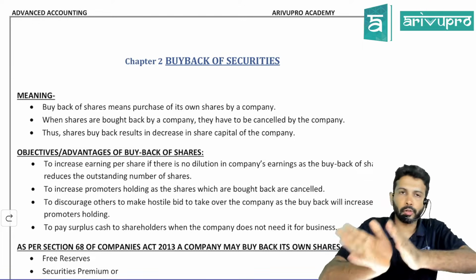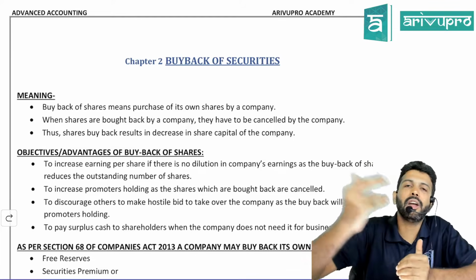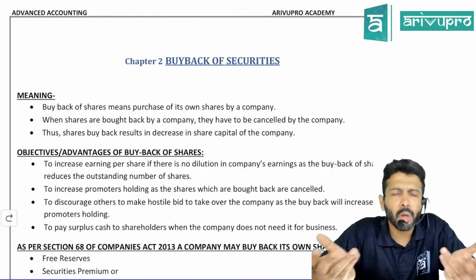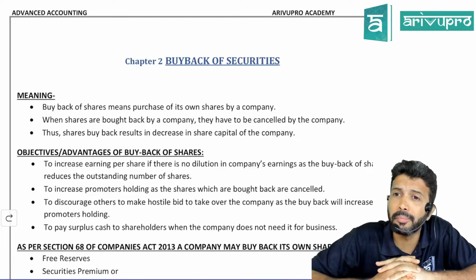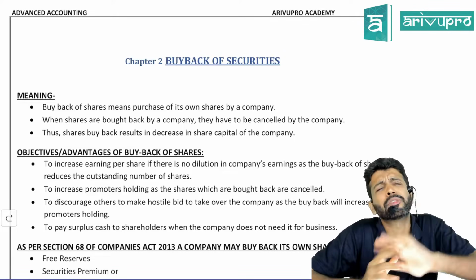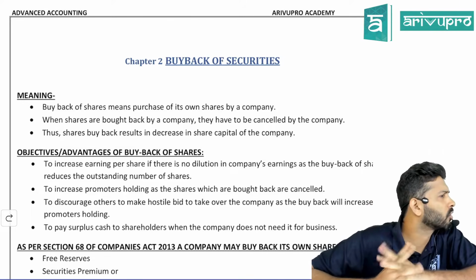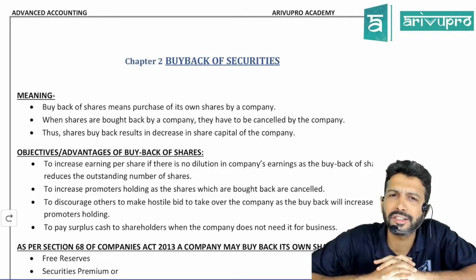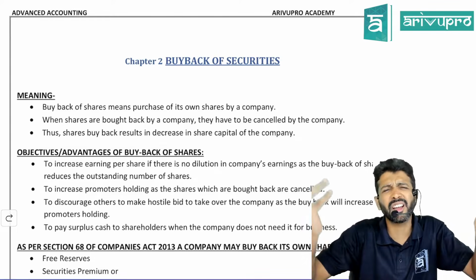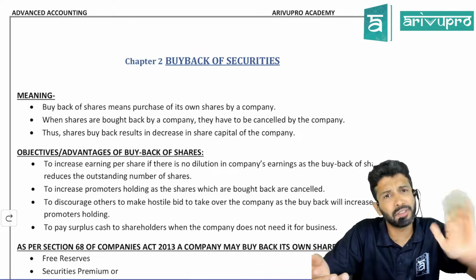To go one step back, why do companies do a buyback? One plain reason could be that the company has enough money and no expansion plans. What can they do with this money? They may declare a dividend, and still some money is left. The company may say that if you go on declaring dividends, every year you're going to get money only.